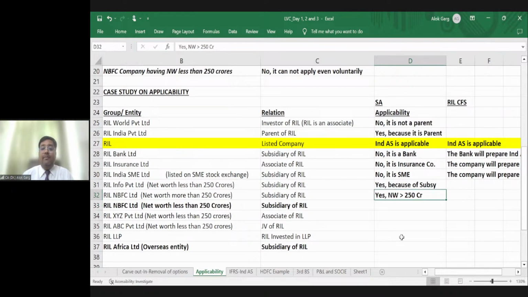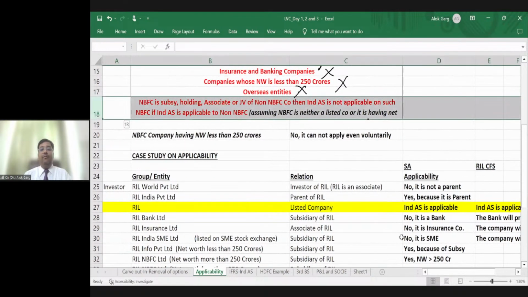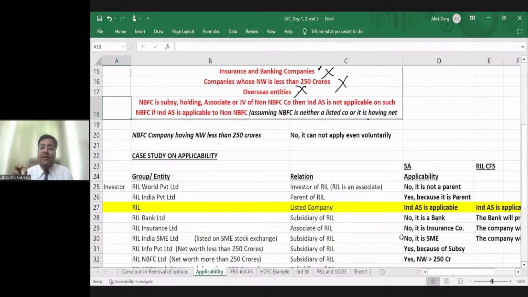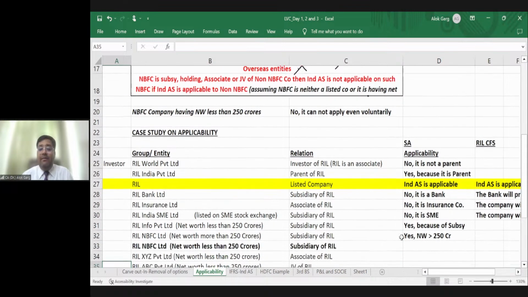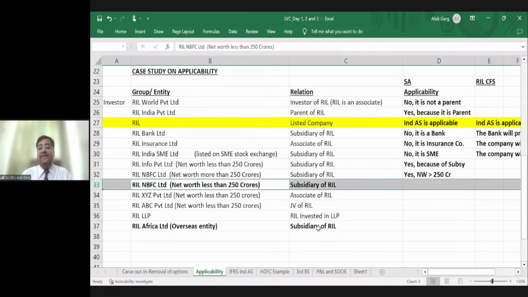Friends, you remember I have told you that I'll take this part later on. Friends, in the 30th March 2016 notification, there was an exception which was given to NBFC companies. And what was the exception? It says that if an NBFC company is a holding, subsidiary, associate, joint venture of a non-NBFC company, for example, in this case, RIL NBFC is a subsidiary of RIL.